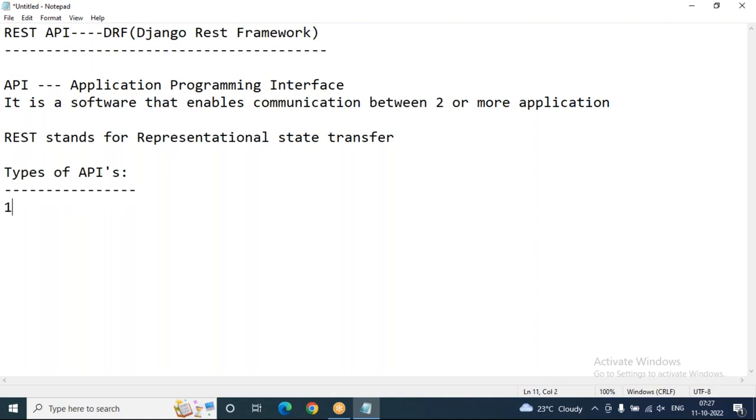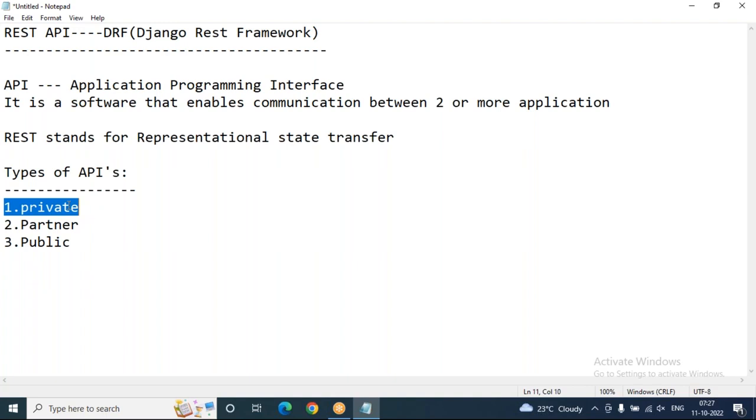What are the types of APIs? Private API, partner API, public API. Private API means it can be used within the organization only, from a particular organization's point of view. If you want to generate APIs for that, then we can go for private API.